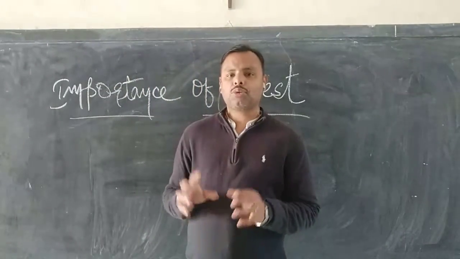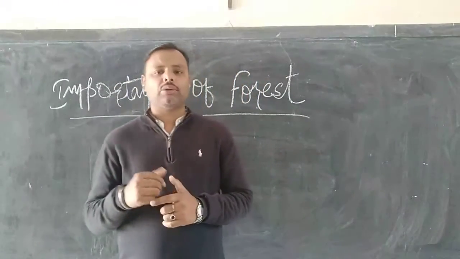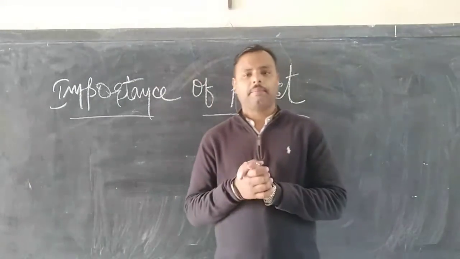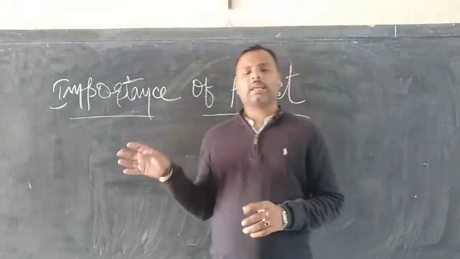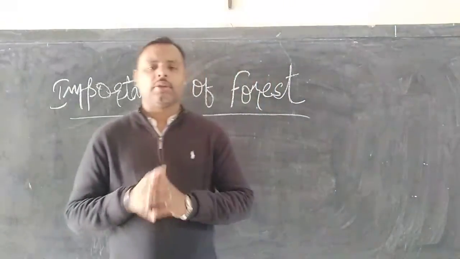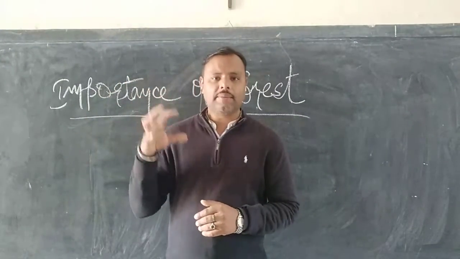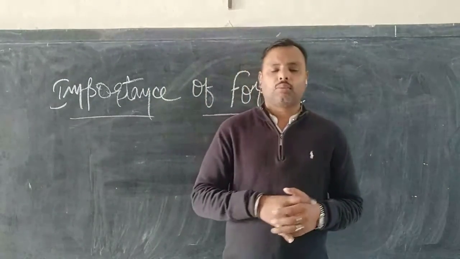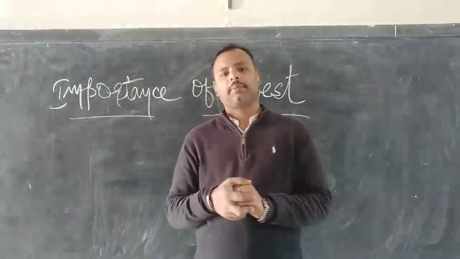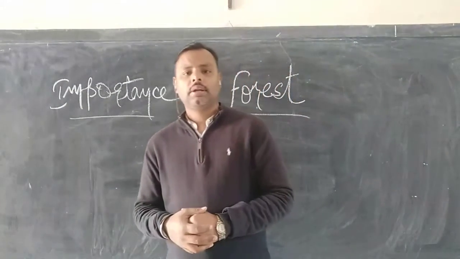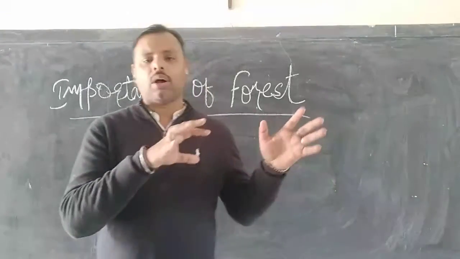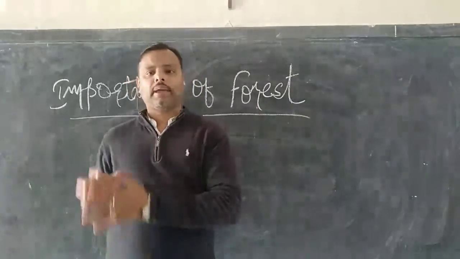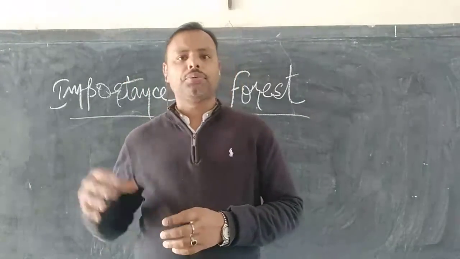Now what happens? For this point you need to imagine a situation. The situation is that you have 1 acre of barren land. Barren land means there is no tree, no plants, nothing is there. It's completely empty. Now what happens during the monsoon season when the rain pours? It washes away all the mud of that particular plot, of that particular area, of that particular land. Since it's barren, there is nothing to stop or absorb the water, so it flows away. All the mud gets cut out from there and moves to other areas.